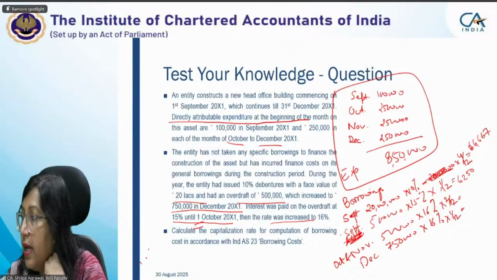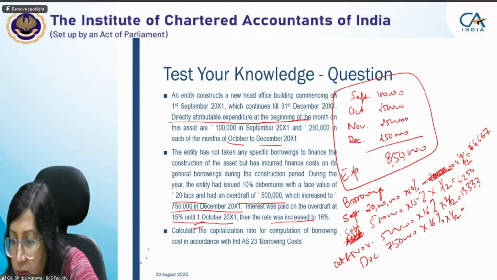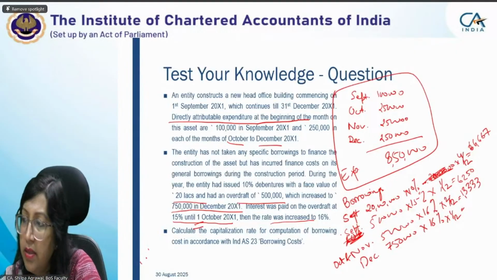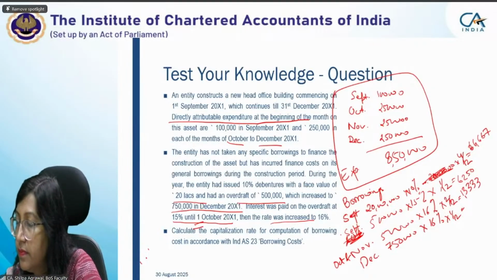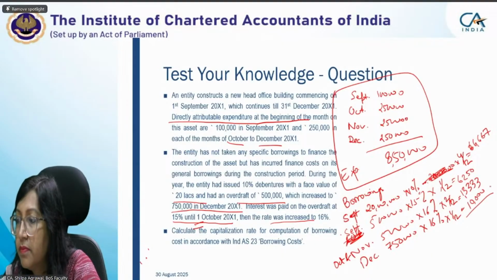Yeah, Neha, tell me. Ma'am, for October and November, 16% of 5 lakh for 2 months is 13,333. Okay. And what about the December month? Ma'am, December month, 7,50,000 into 16% into 1 by 12, that is 10,000. So what is the total figure? Ma'am, 96,250.